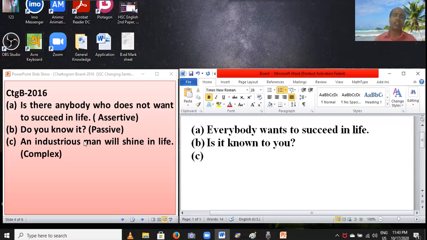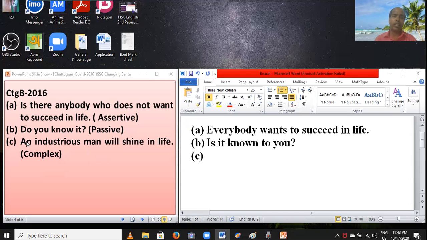Students, if you find this formula, adjective plus noun, while changing into complex, you have to come who is that. Firstly, you have to keep silent the adjective, industrious.